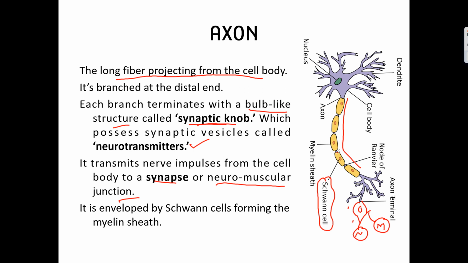And these Schwann cells form the myelin sheath. Based on the presence or absence of myelin sheath, these cells are again divided into two types. That we will discuss in the coming slide. As of now, you can see between these two Schwann cells there is some space. This space, the space between the two Schwann cells, is called the nodes of Ranvier.